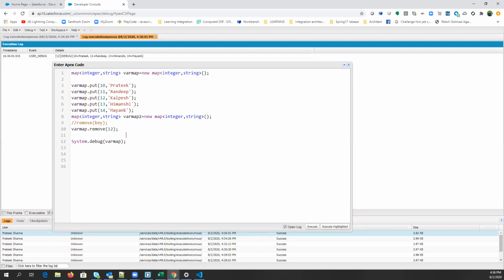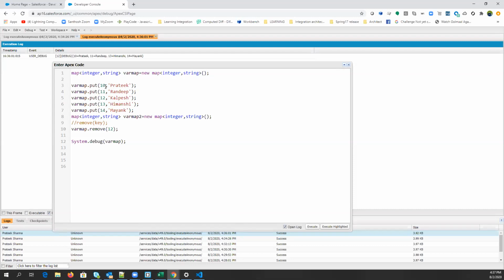Suppose the key is just like an ID, if I can say. If I just want to replace that ID with some other name or string, can I? You can just change the value based on the key. If you need only value, then why do you need a map? You can simply store it in a list, right? And if you only need key, then you can store it in a set. But if you need both, in a combination, then only you need a map.